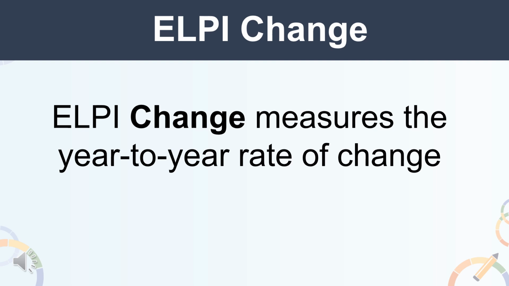LP change measures the rate at which schools or districts are improving their ability to move their EL students towards English language proficiency. LP change requires 3 years of assessment results. For example, Eastern Parkway Elementary had a prior year LP status of 59.0%. In the current year, this school has an LP status of 62.3%. The difference between the current year status and prior year status equals LP change. In this example, the LP change is plus 3.3 percentage points for Eastern Parkway Elementary.